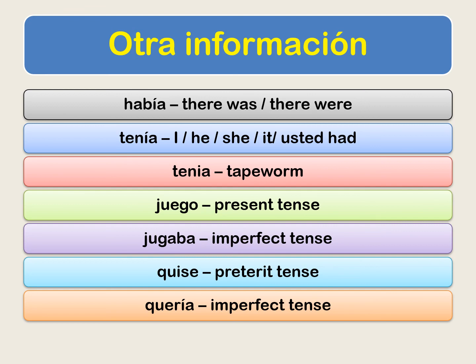Okay, a couple other things to be aware of. Juego in the present tense, I play. Notice it's a stem changer, it's irregular, but not so in the imperfect. It's not one of the three irregulars, so then it's going to be jugaba, I played, or he played, or she played. And same thing for the preterite, we've got an irregular from querer, quise. I wanted or I tried to do something but couldn't. And then notice in the imperfect, it's regular, quería.